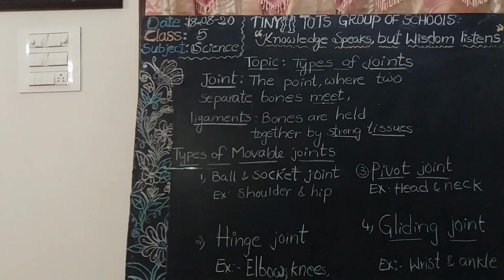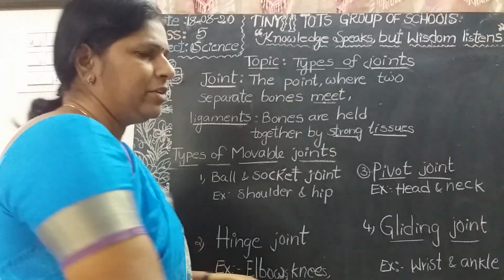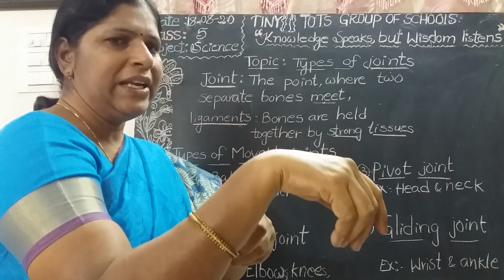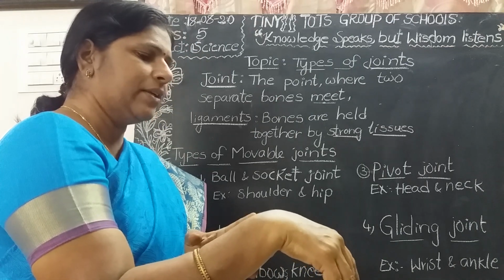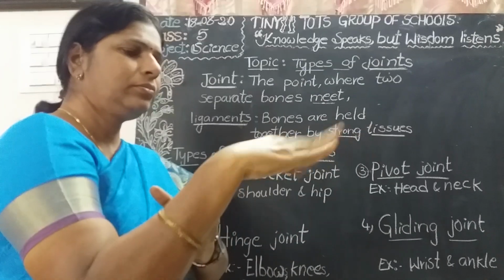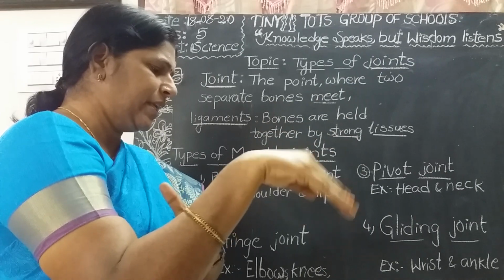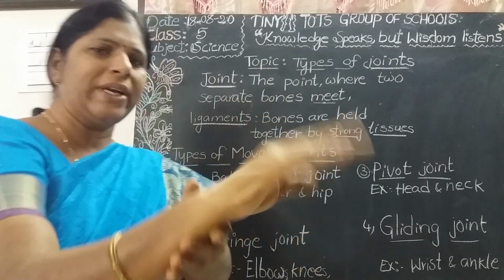Is it clear? So where is the gliding joint present? Wrist and ankle. It allows side to side as well as backward and forward movement. It allows us side to side like this, and backward and forward movements like this.